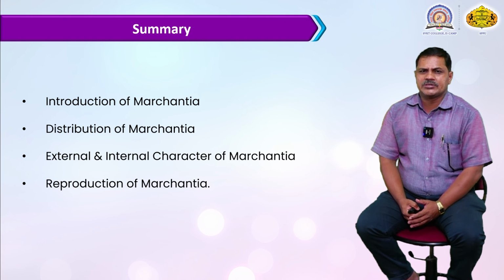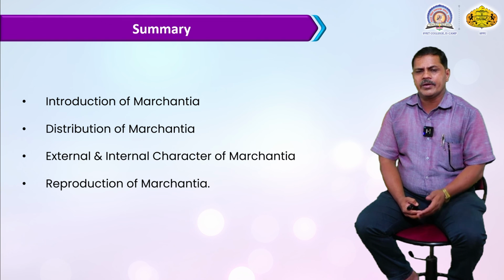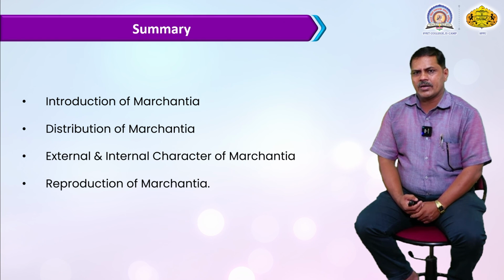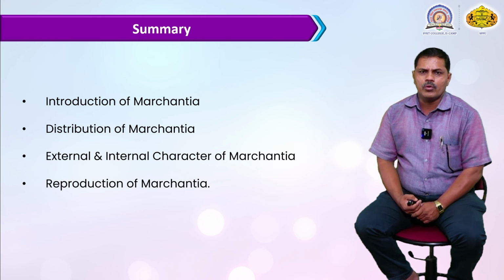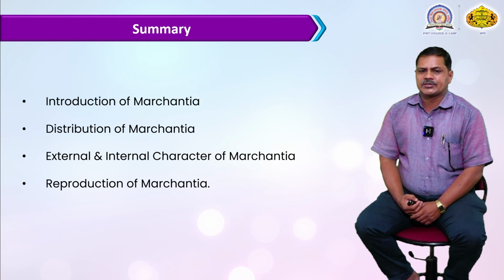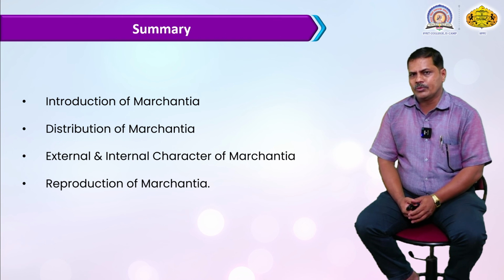About 11 species occur in the Indian region, studied by Kashyap in the Himalayan region, and 3 of them are distributed in other parts of India. Mostly these species grow in the Himalayan region. Then the external and internal characteristic features of the Marchantia.